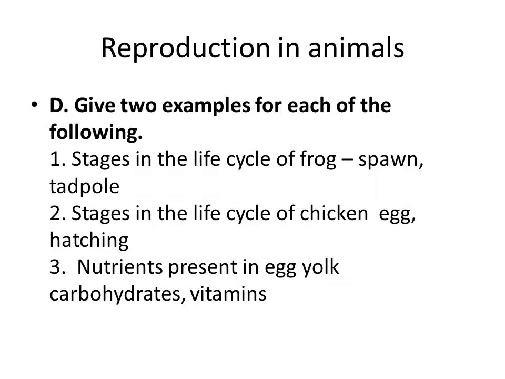And then give two examples for the following. Stages in the life cycle of a frog. So there are 4 stages. You can write sperm and tadpole. Sperm means egg. Sperm and tadpole.